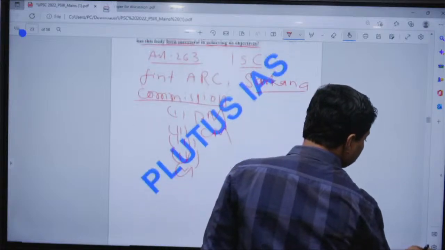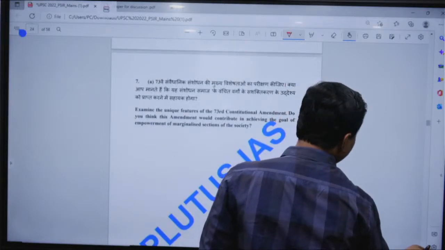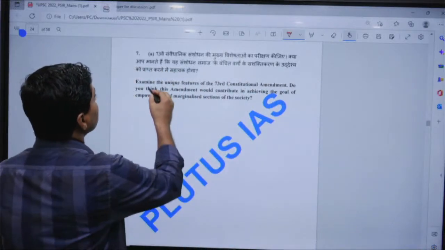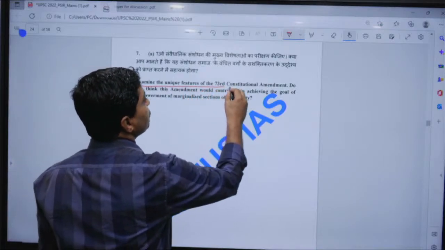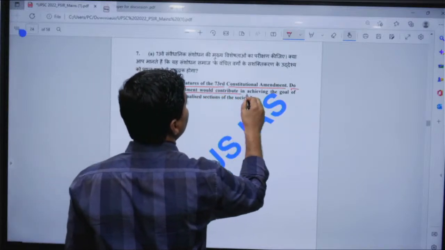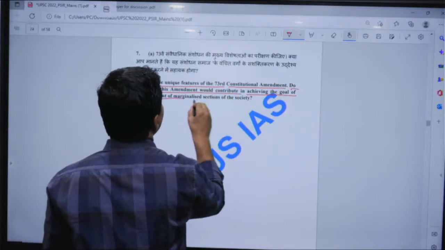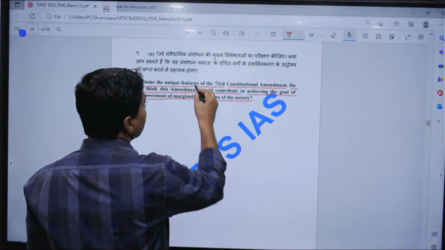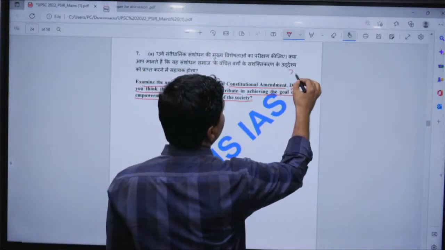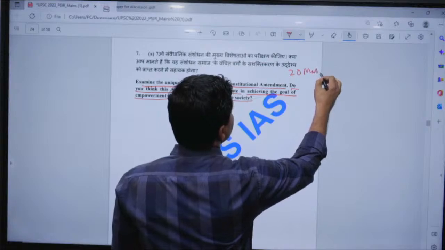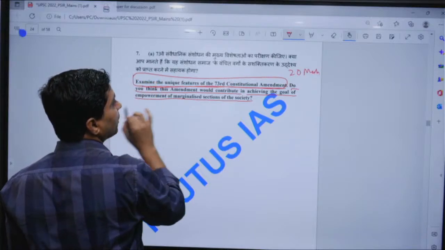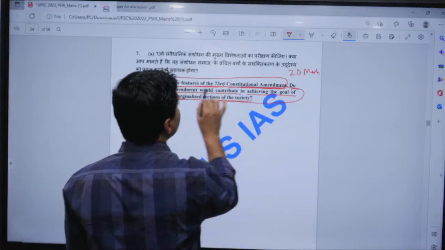Now let me talk about the next question. Here, 7th A. Examine the unique features of the 73rd Constitutional Amendment. Do you think that this amendment would contribute in achieving the goal of empowerment of marginalized sections of the society? There are two parts of the question, and for the first part, there are 20 marks, right? So 150 words you have to explain this.